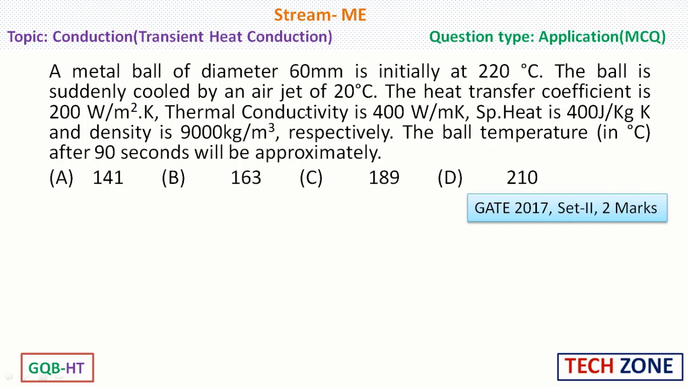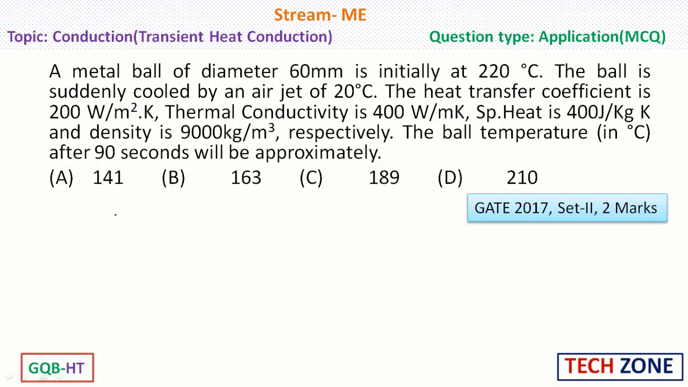The ball temperature in degree centigrade after 90 seconds will be approximately option A 141, option B 163, option C 189, option D 210. This question was asked in GATE 2017, set 2 for 2 marks, and it is an application type question, and it is also a multiple choice type question.